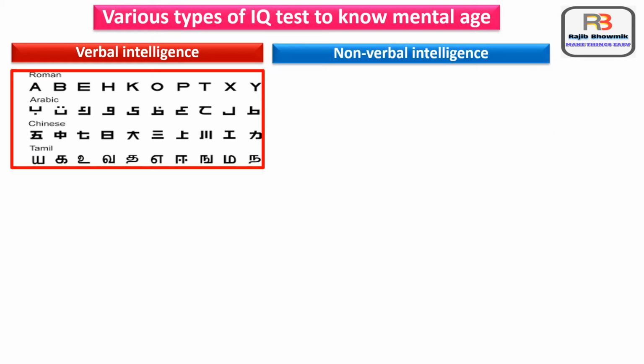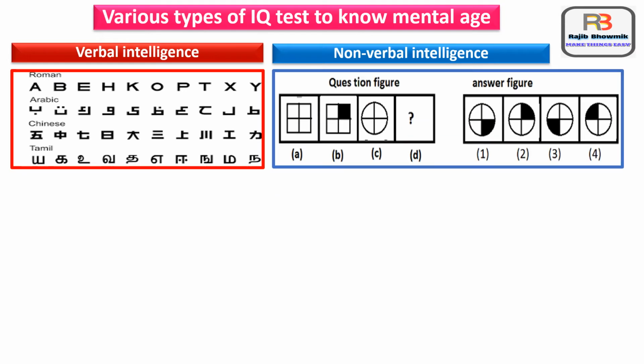Second one is non-verbal intelligence. It is the ability to understand and solve sequential problems. Here you can see for square A, if the answer is B, then in the same sequence for circle C, the answer is point number 2.